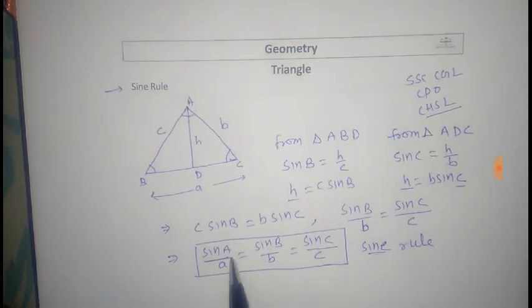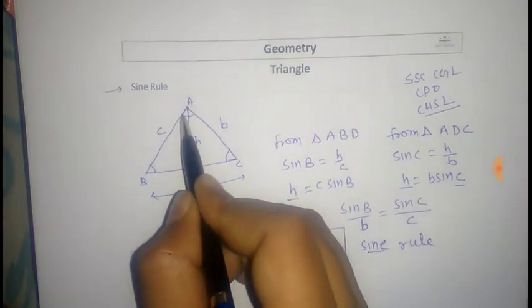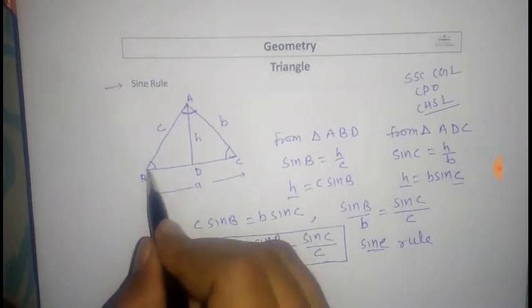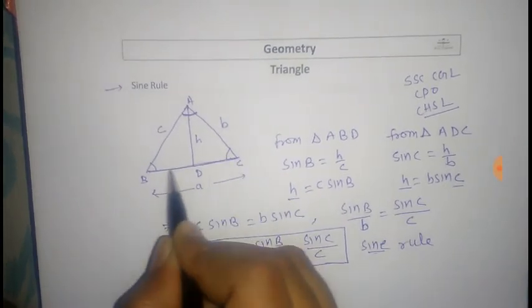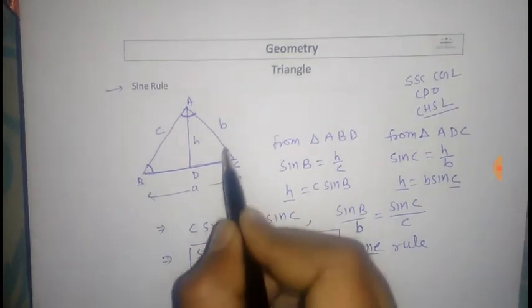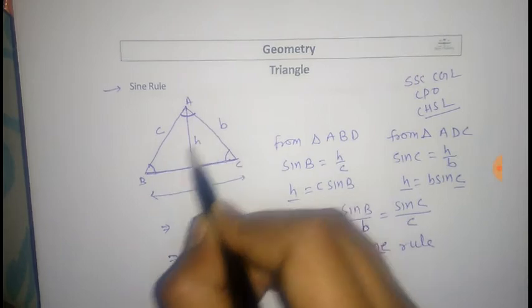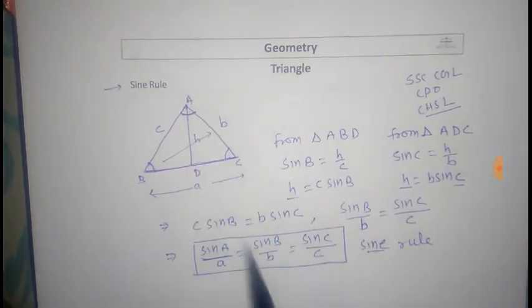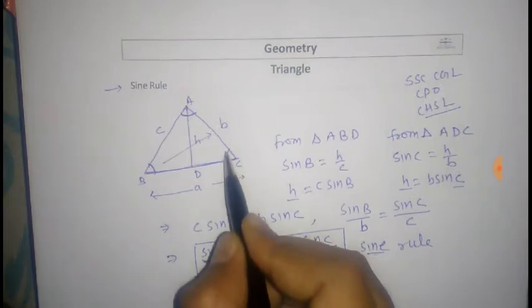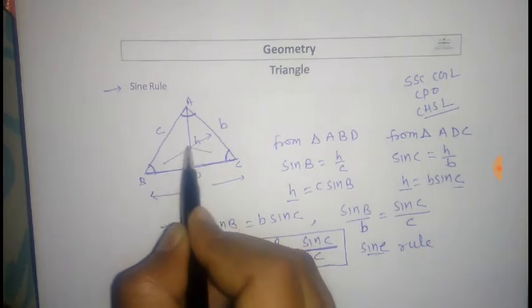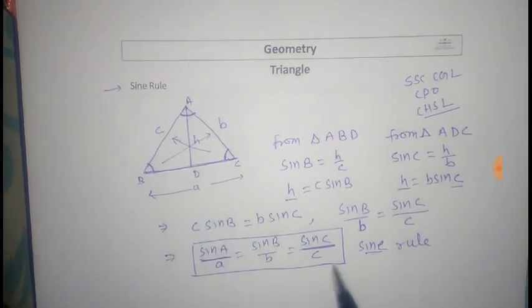So the sine rule is sine of angle A divided by the side in front of that angle, and sine of angle B divided by the side in front of this angle, and sine of angle C divided by the side in front of angle C.